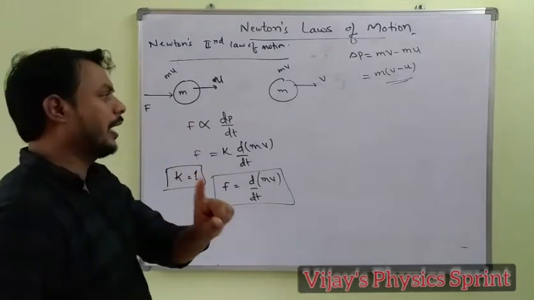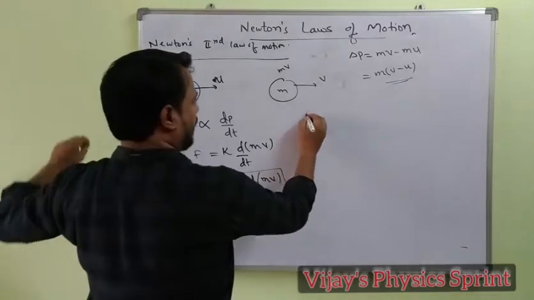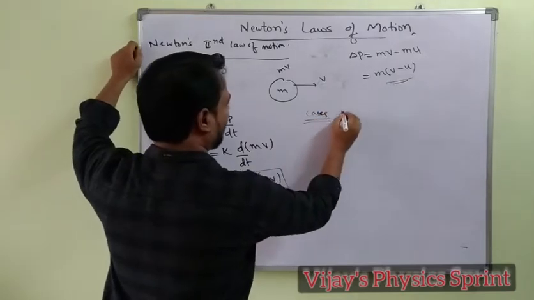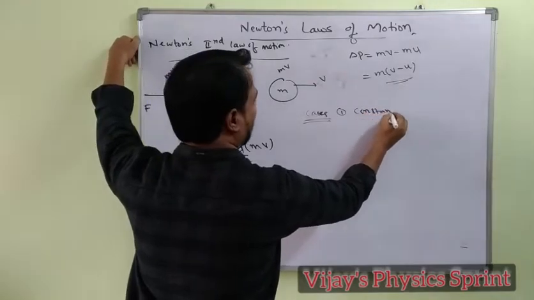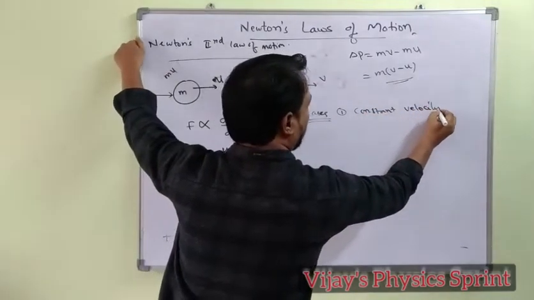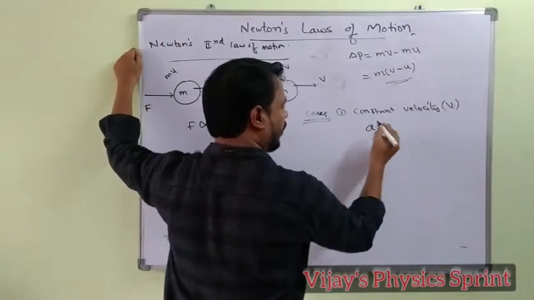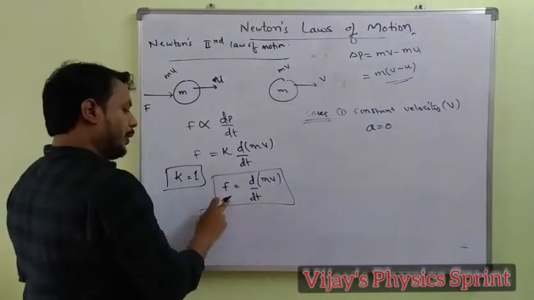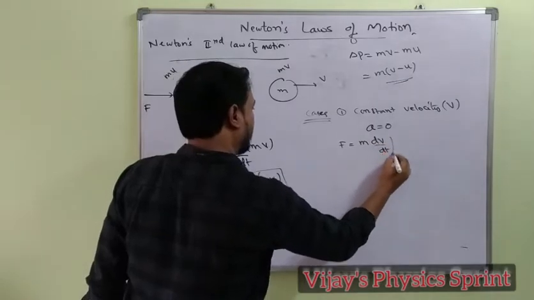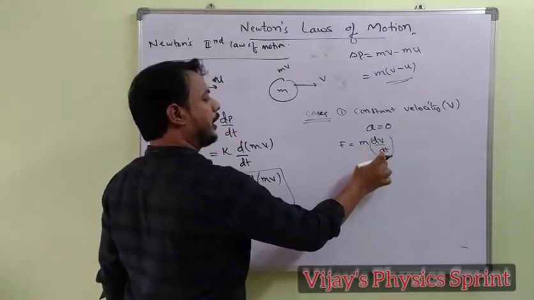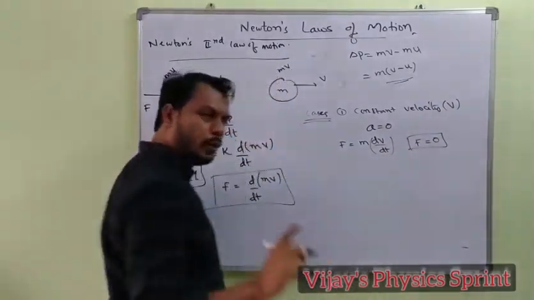The first law of motion gives the idea about the force. The second law is the equation of the force. Since there are some special cases, case 1: if the body moves with constant velocity, v is constant, which is nothing but acceleration equal to 0. Then what happens? The force F is equal to m dv by dt, but v is constant, and d by dt of some constant value is equal to 0. Then the force acting on the body is equal to 0.